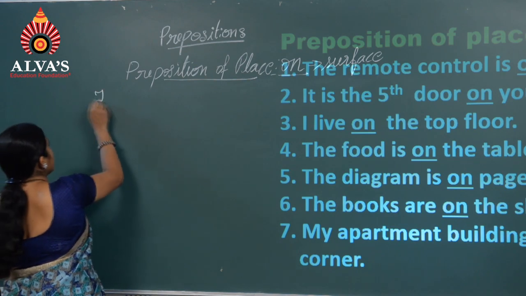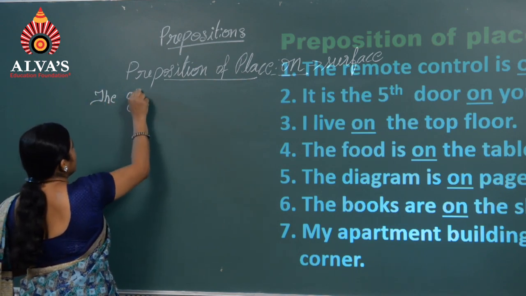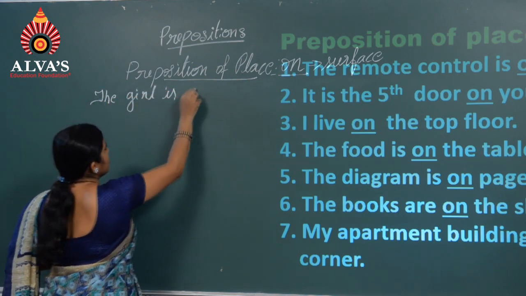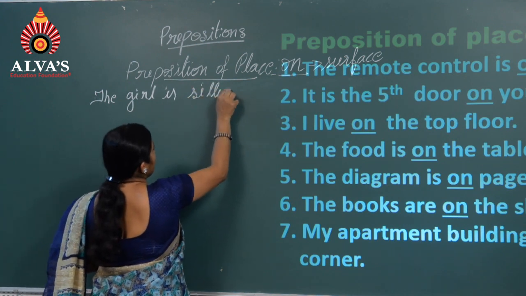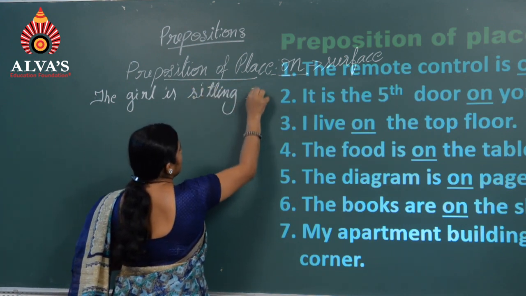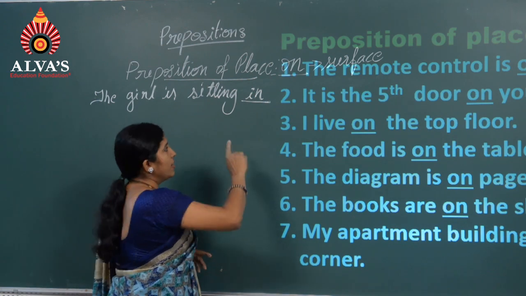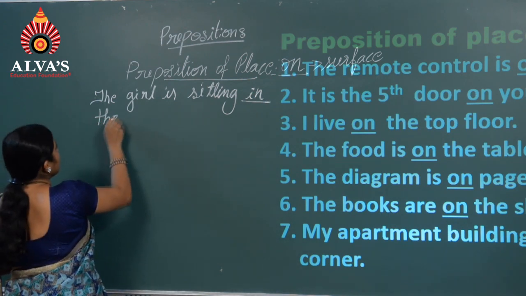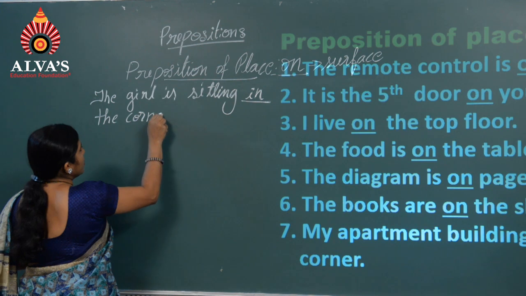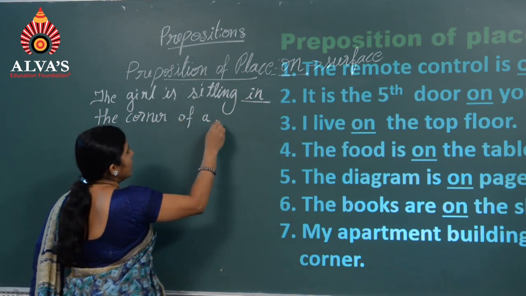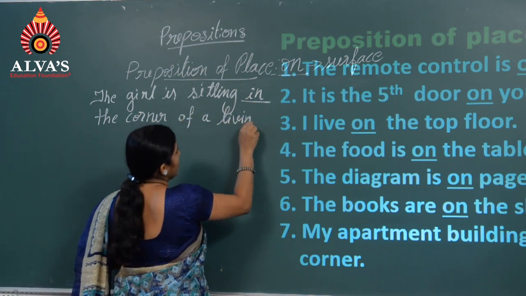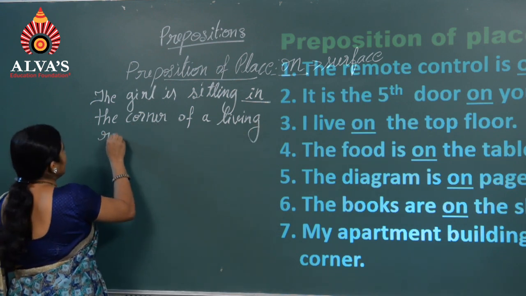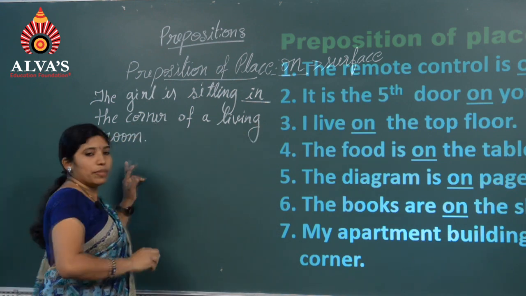The girl is sitting in the corner. It is not on the corner, it is in the corner of a living room. What do you mean by living room?